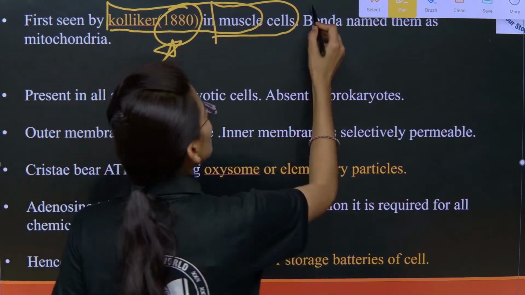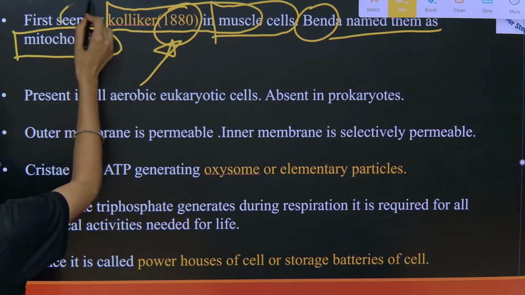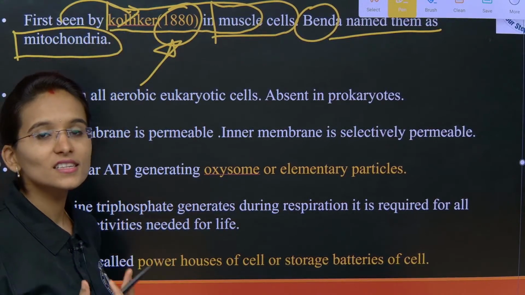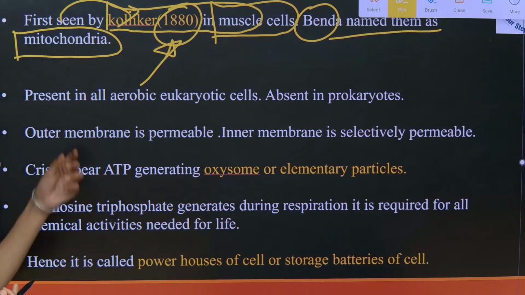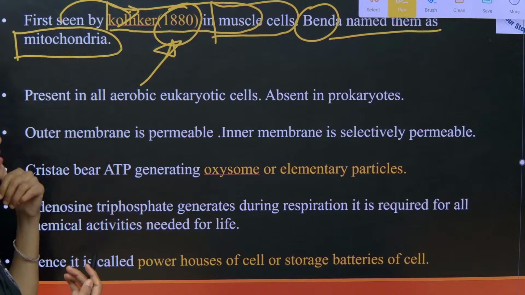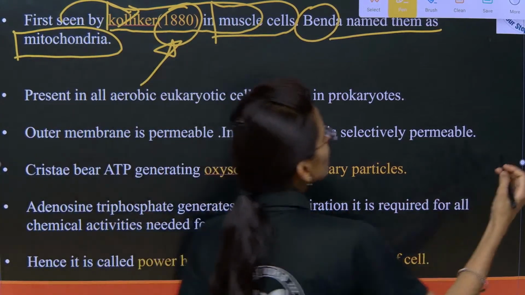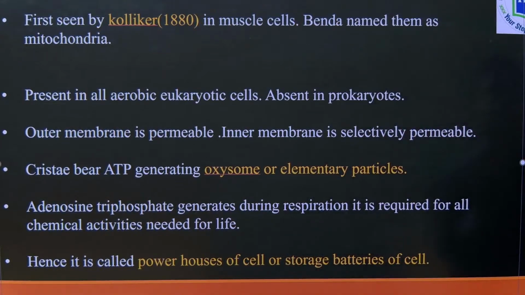Later, the scientist Benda named them as mitochondria. So, Kölliker saw the mitochondria in the muscle cells in 1880, and then the scientist Benda named those cell organelles as the mitochondria. Now we look into the structure of the mitochondria.